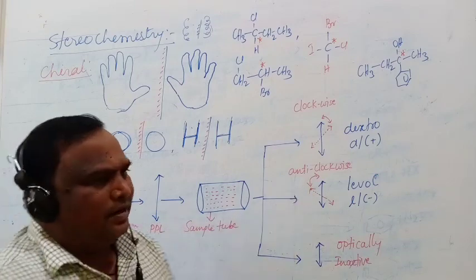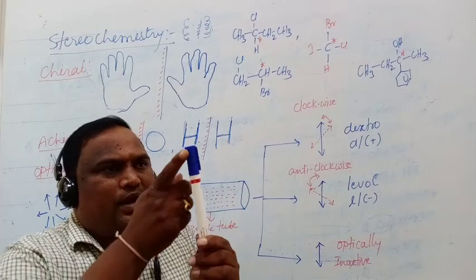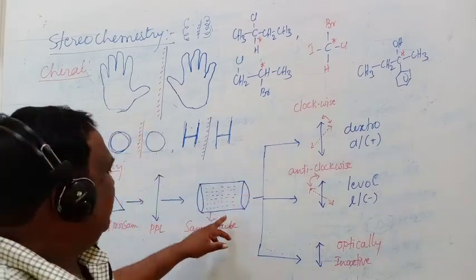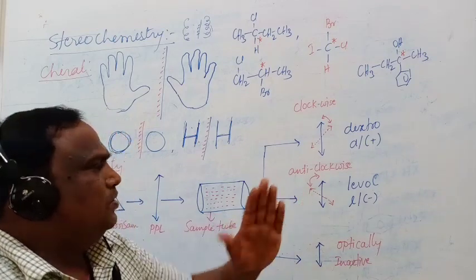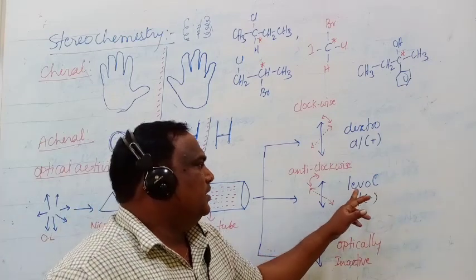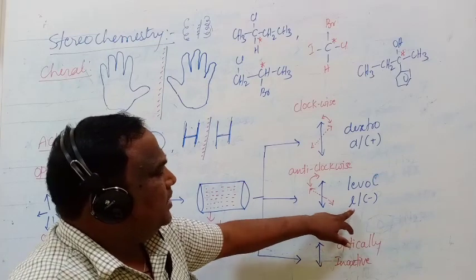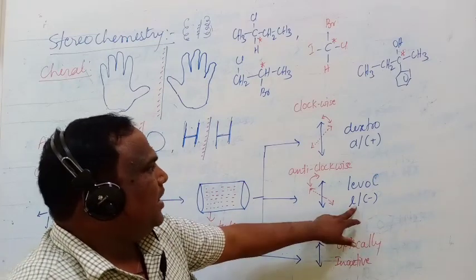The clockwise direction is the right side, and the anti-clockwise direction is the left side. If the sample rotates the plane polarized light towards the left side, it is called levorotation. It is represented by small l or minus.